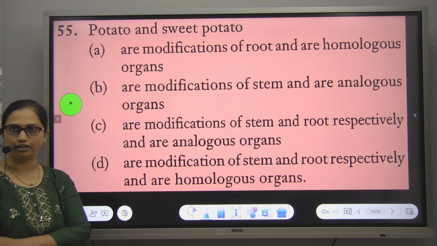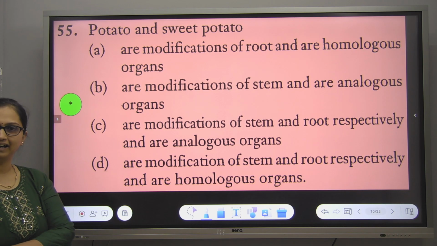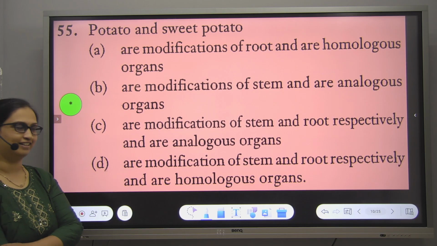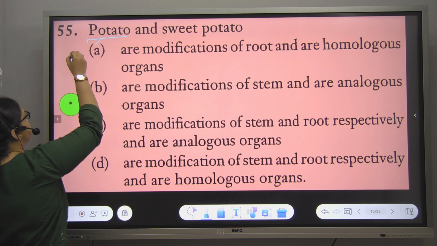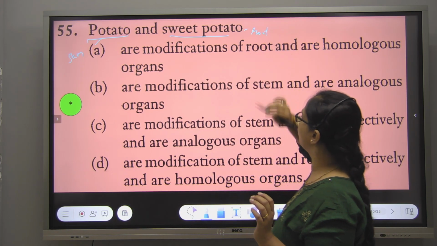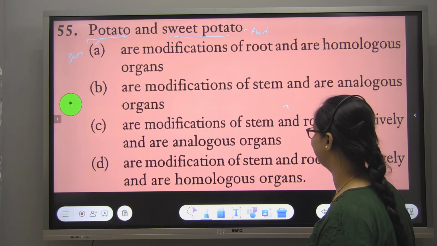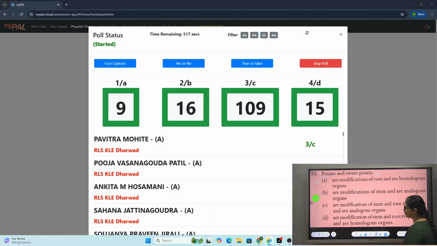Potato and sweet potato. What is sweet potato in Kannada? Genasu. Anybody in Marathi? No. Okay, fine. So what is the difference? Potato, is it a stem, root or what? Stem, modified. So potato is a stem and sweet potato is a root modification. Okay, so C, most of your options. Wow, so many answers are C. They are modifications of stem and root respectively and are analogous organs.